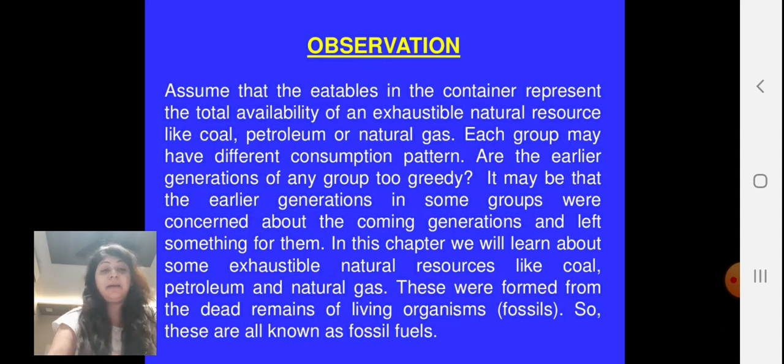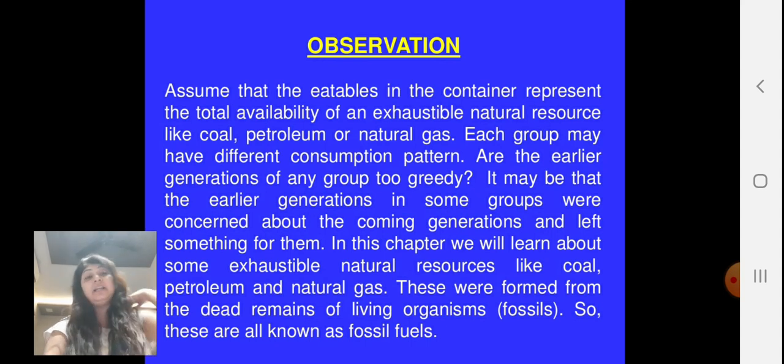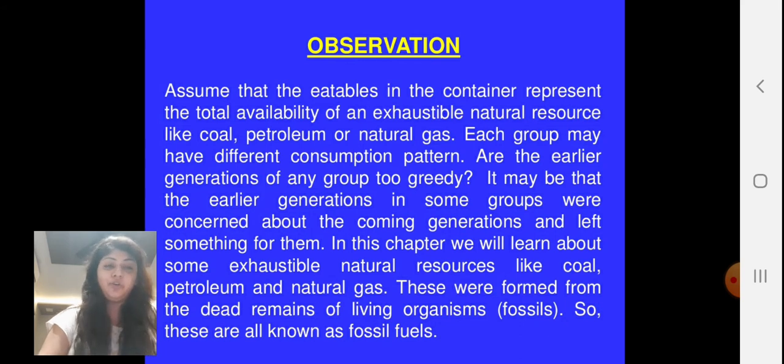A similar thing happens with us, because crude oil prices are so high because the availability nowadays is very low. Our previous generations were so greedy that they have exhausted most of the available crude oil, coal and other natural resources. So we can think that our coming generation might not get enough of the resources which they are supposed to get for their survival.